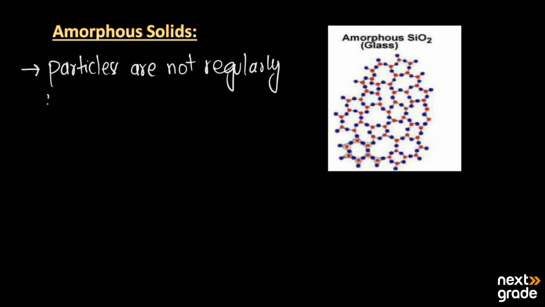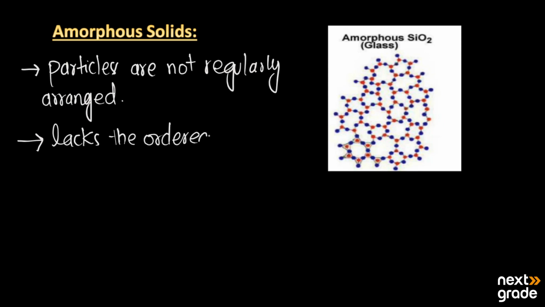Not regularly arranged means there is no pattern of arrangement of the particles. In simple words, we can say that amorphous solids are ones that lack an ordered arrangement of the particles. If there is no ordered arrangement of the particles, then we call the solids amorphous solids. They have a picture like this.